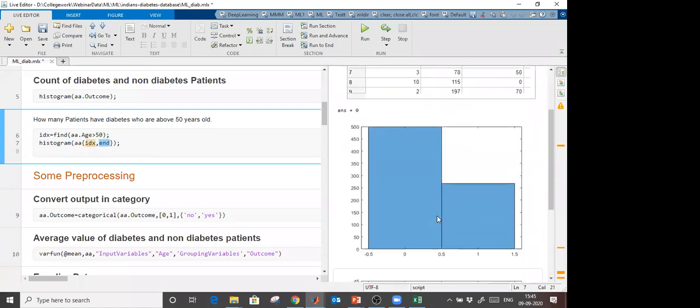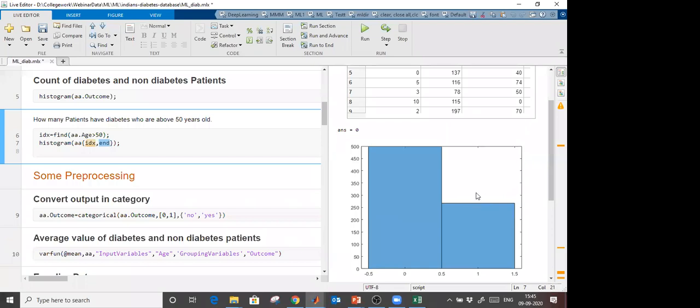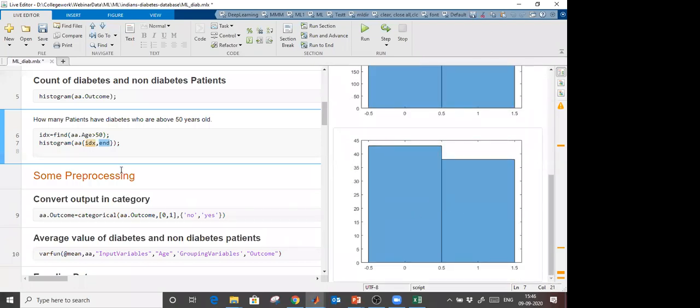So you see that if the age of any person increases, there are more chances to get diabetes. You see that there was a big gap when I was taking all the ages of females, right? In this case, I am taking only above 50, and you see that this gap is decreased. So I can say that if the age of any person is increasing, then they have more chances to get diabetes, right?